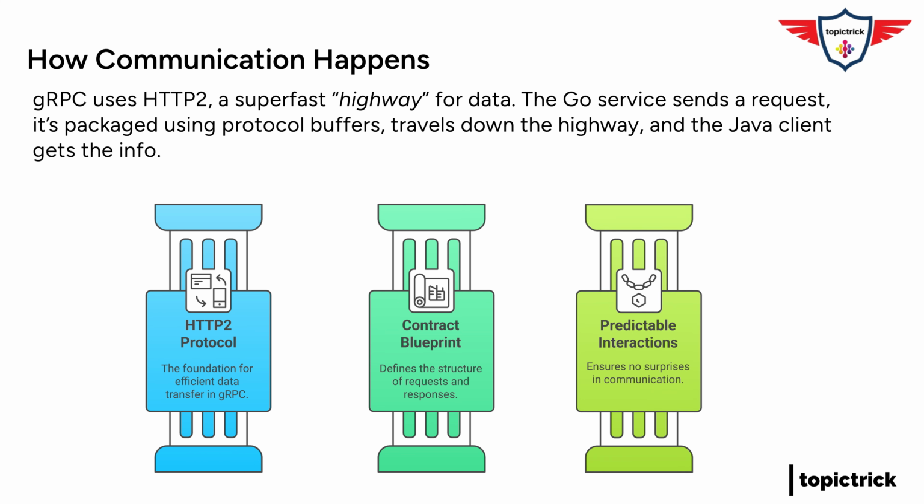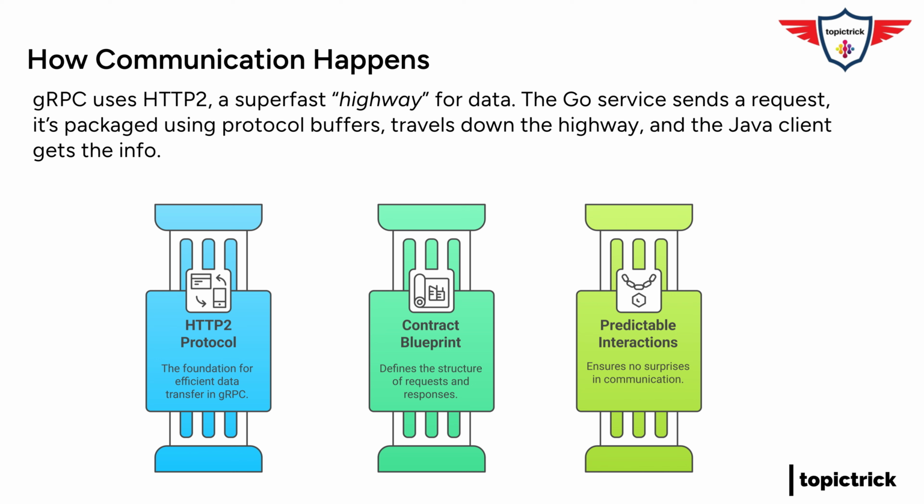Good question. gRPC uses something called a contract. It's like a blueprint that lays out how the client and server will interact. So like setting ground rules, making sure everyone's on the same page. Exactly. This contract specifies what kind of info can be requested and what the responses will look like. No surprises. So it's like a well-defined menu. You know what you can order and what to expect.